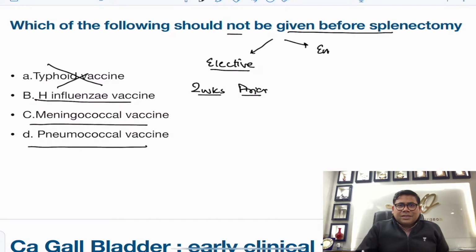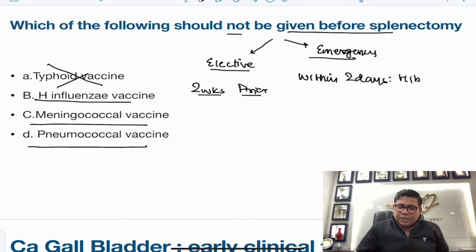In case of emergency splenectomy, within 2 days, you need to give Hib. The Hib is the first that is given, Haemophilus influenzae, and then after 2 weeks, you are going to give the pneumococcal and the meningococcal vaccine. So typhoid vaccine is not given.